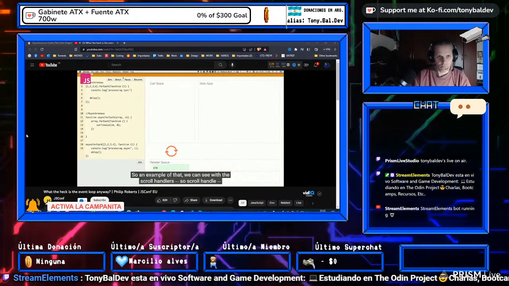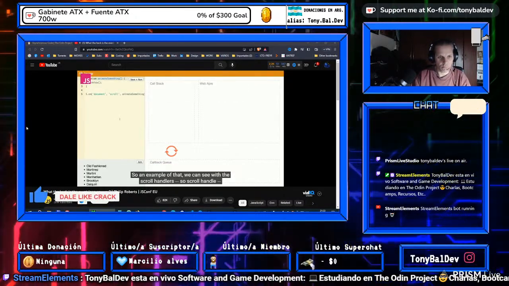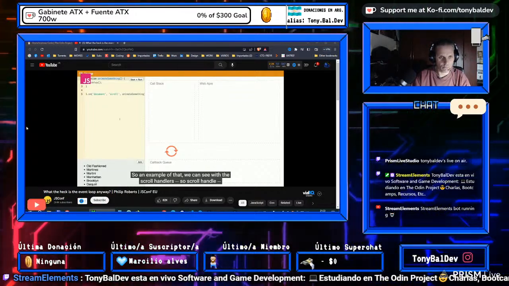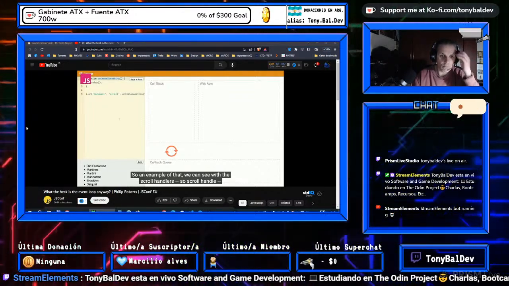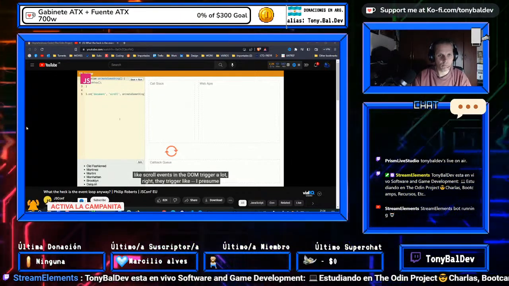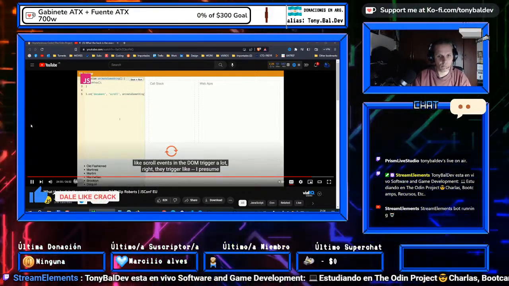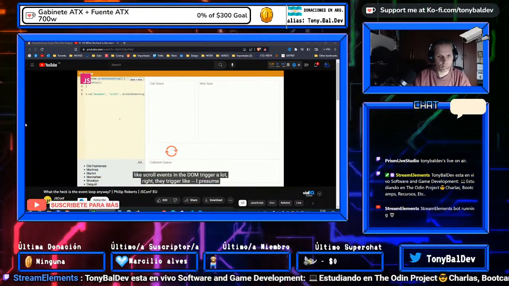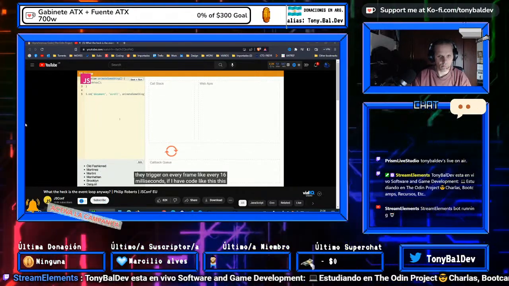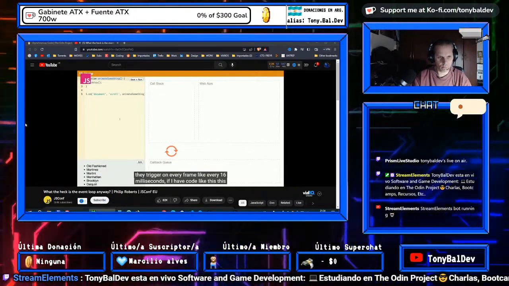So an example of that we can see with scroll handlers. Scroll events in the DOM trigger a lot, right? I presume they trigger on every frame, so every 16 milliseconds.